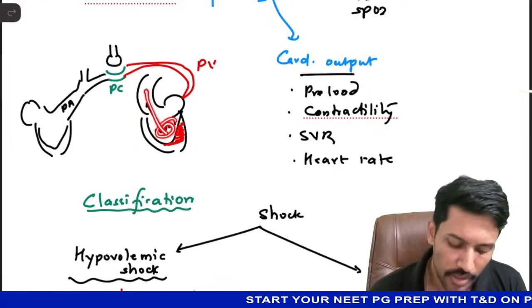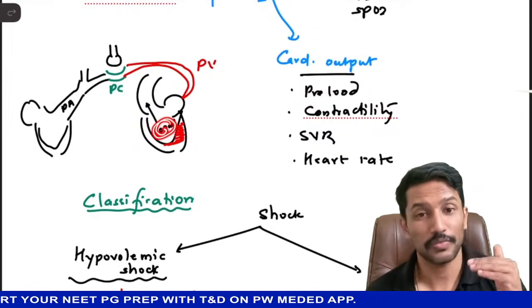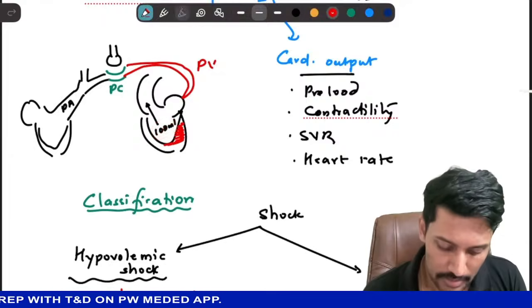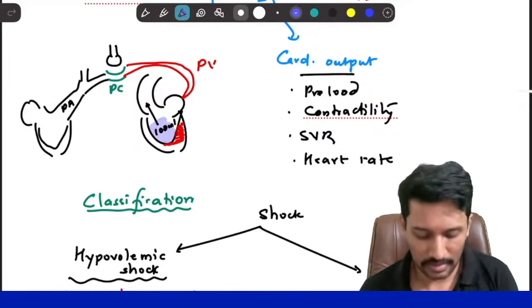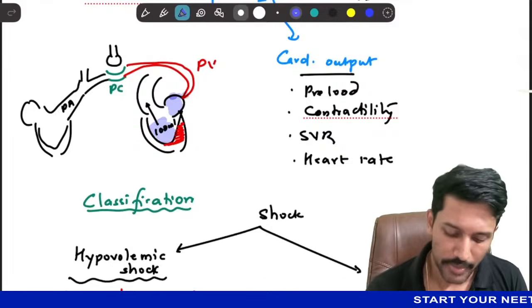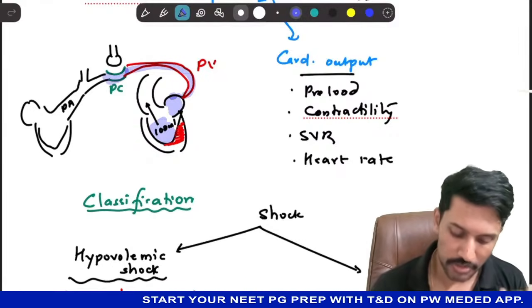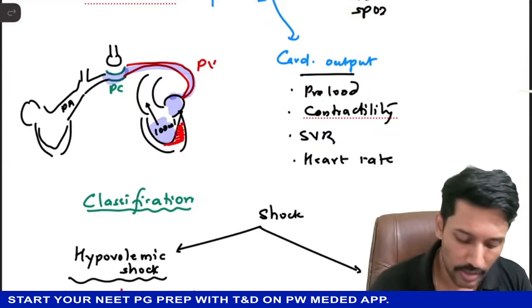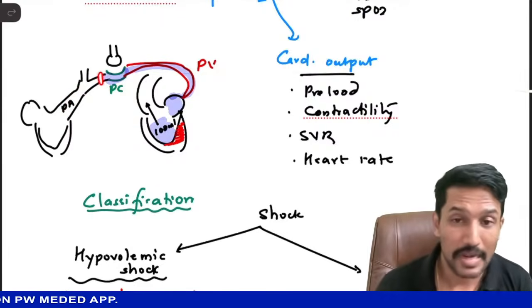the left ventricle is not able to eject the blood. So more blood stays in the left ventricle. So because of that, left ventricular pressure increases. And if the LV pressure increases, behind that left atrial pressure increases, behind that pulmonary vein pressure increases, behind that pulmonary capillary pressure increases. Now I cannot directly put a catheter into the pulmonary capillary, but I can go closer to it and measure the pressure.